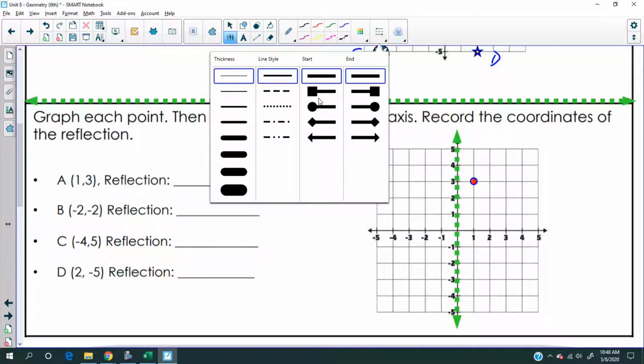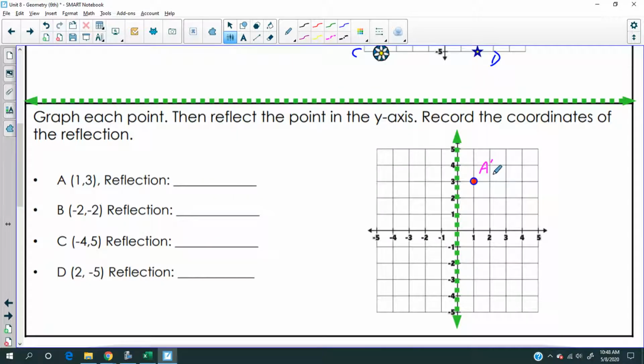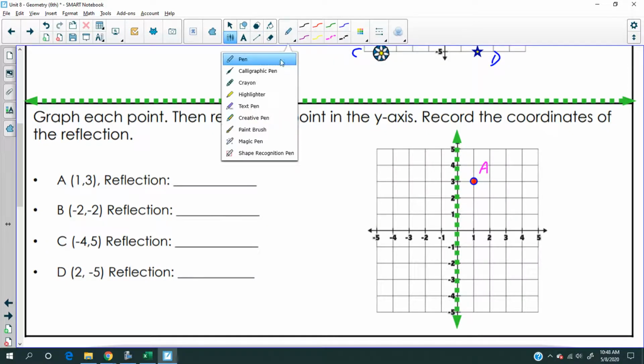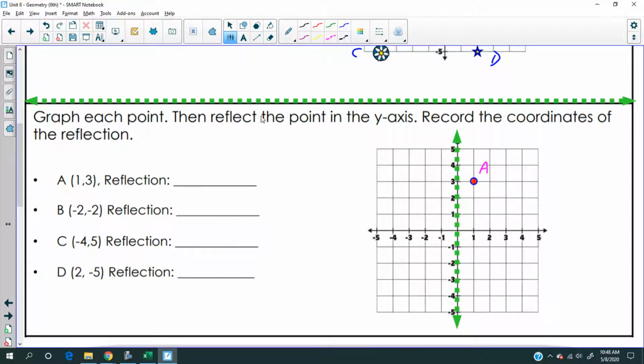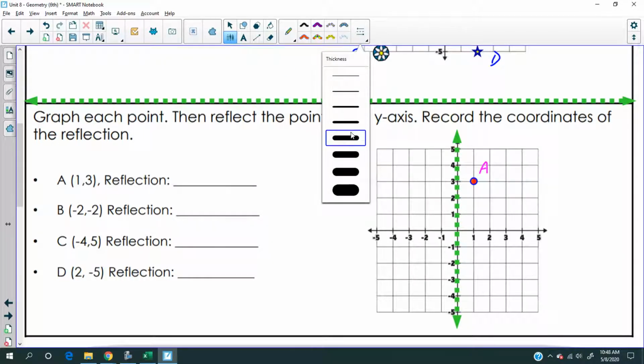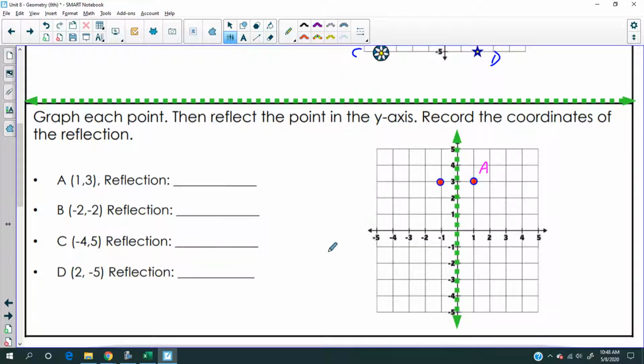Okay, so this is point A. This is the y-axis, right? And if this is the mirror, where would be the image of its reflection? That's the question. Where would it be? Take a look. Yeah, it'll be right here, right? Boom.